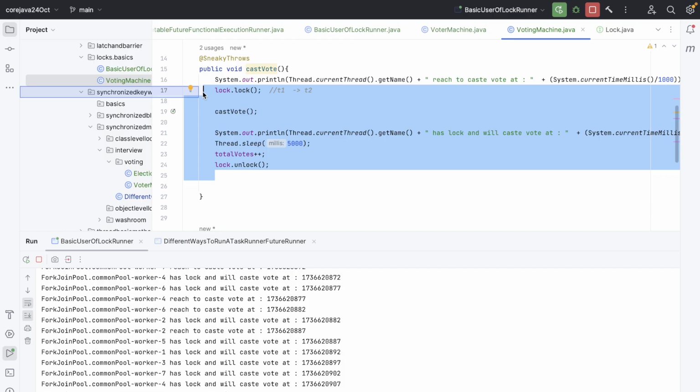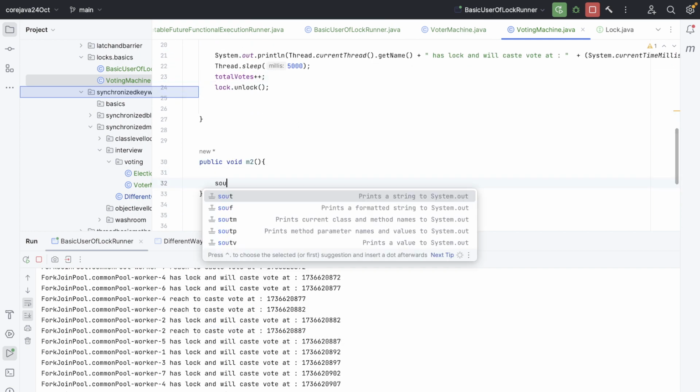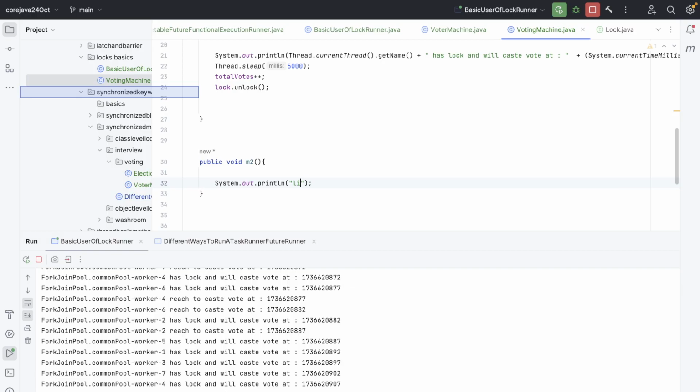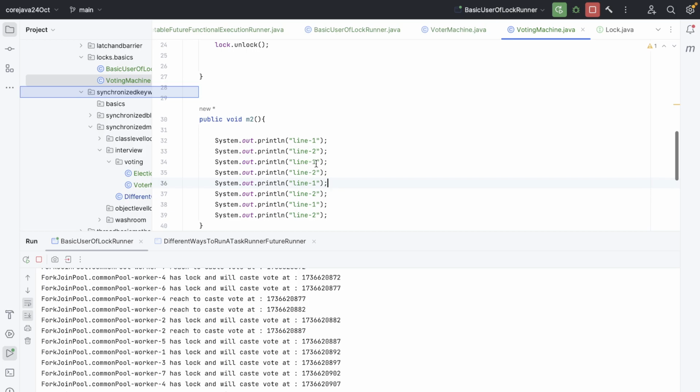So what's the new thing with the lock that everyone is so excited about? Now with the synchronized block, line 1 and line 2, let's duplicate it, and now I have to update these lines 4, 5, 6, 7, 8.